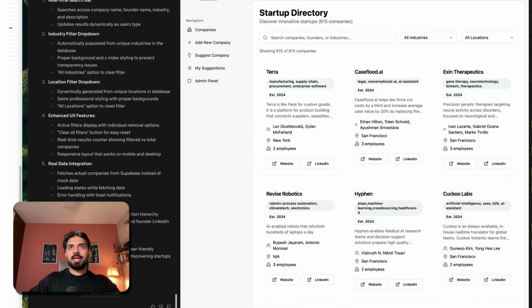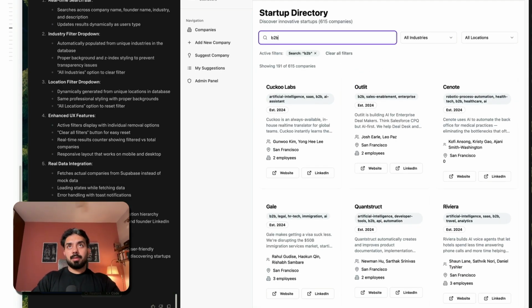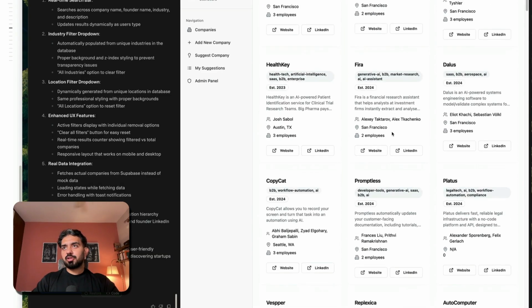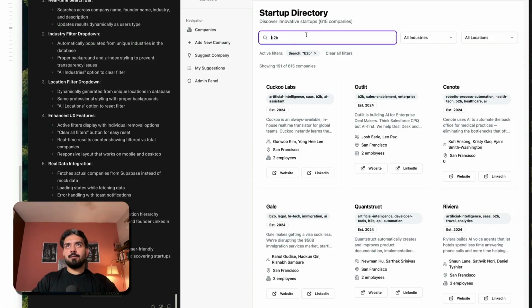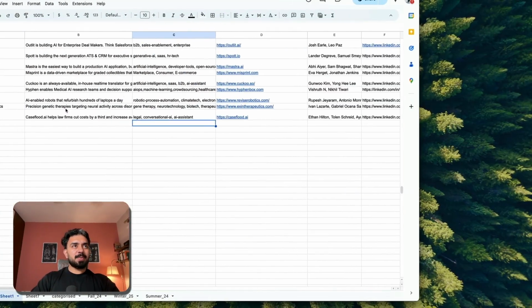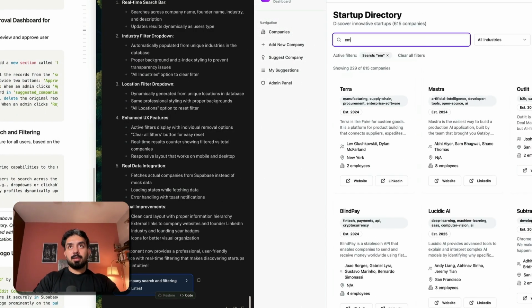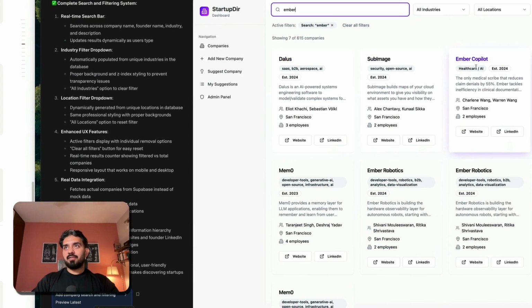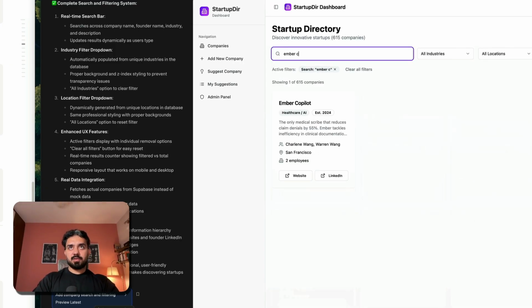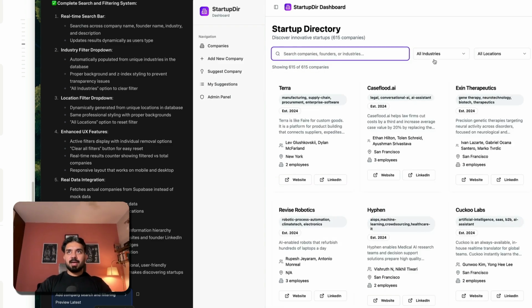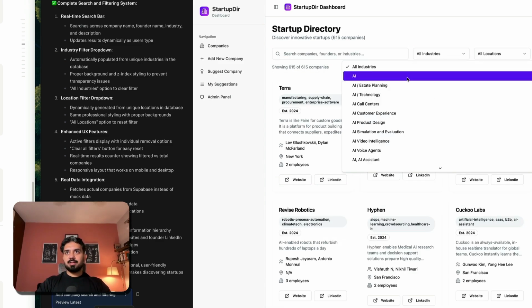Let's say I want all the B2B companies. So now you can see the search is working. Let's check for some specific company from here. I have Ember Copilot. If I search for Ember, I have Ember Copilot, Ember Robotics. Okay, and if I search for Copilot, all right, great. So search is working. If I check for industries, AI, this is the AI. So